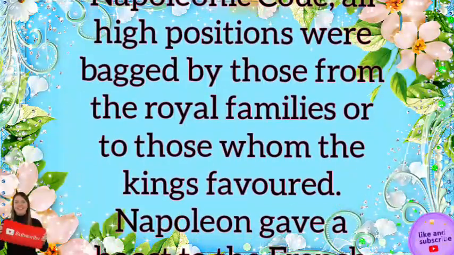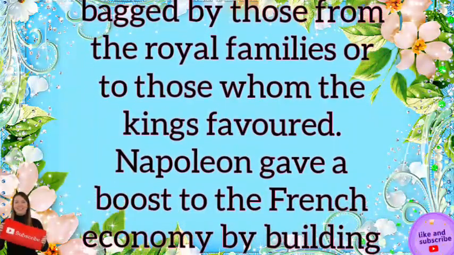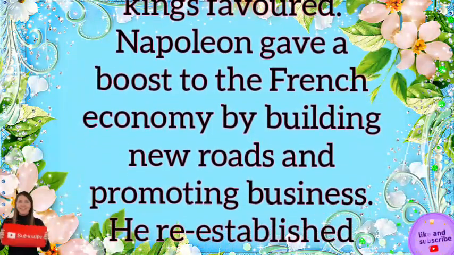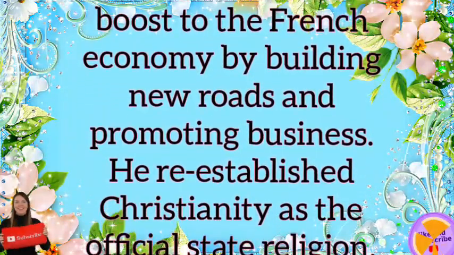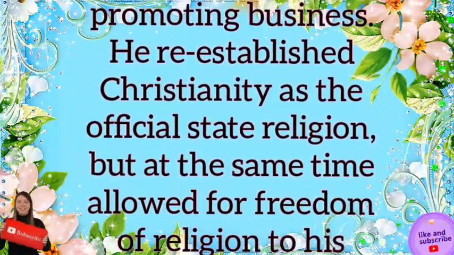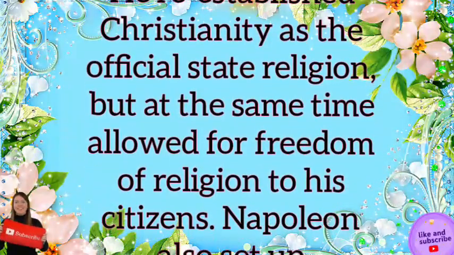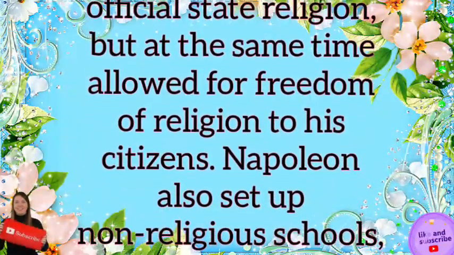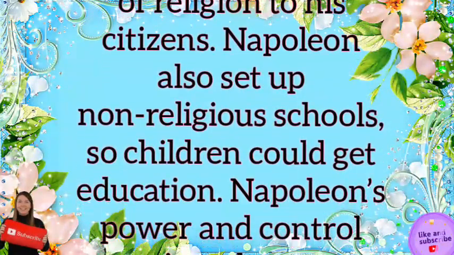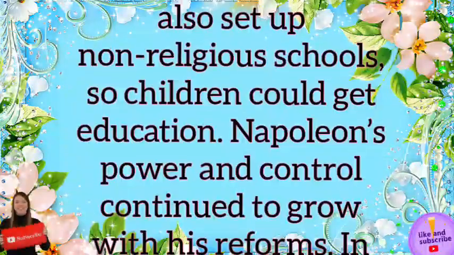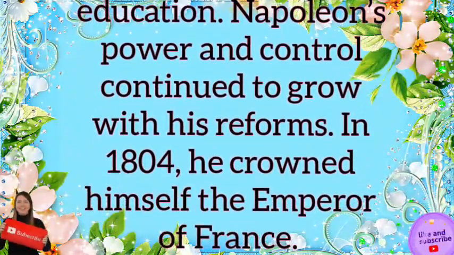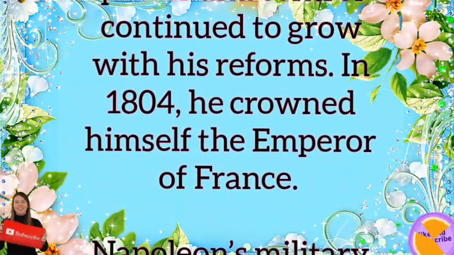Napoleon gave a boost to the French economy by building new roads and promoting business. He re-established Christianity as the official state religion, but at the same time allowed for freedom of religion to his citizens. Napoleon also set up non-religious schools, so children could get education. Napoleon's power and control continued to grow with his reforms. In 1804, he crowned himself the Emperor of France.